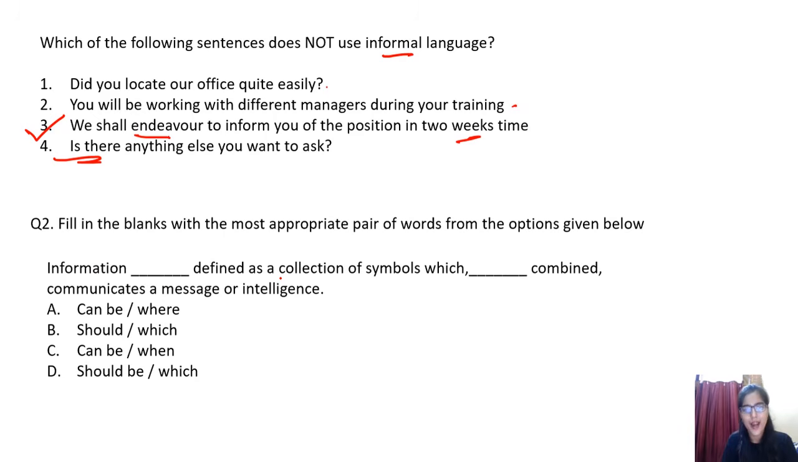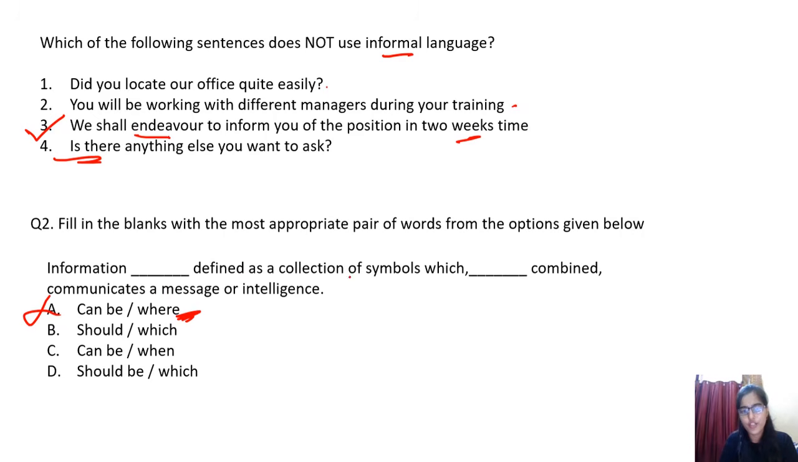Information dash defined as a collection of symbols which dash combined communicates a message or intelligence. Well, if you go to the "can be" part, information can be defined as a collection of symbols which were combined. So it's just by elimination also. Now this is not making sense. So option A is not correct.